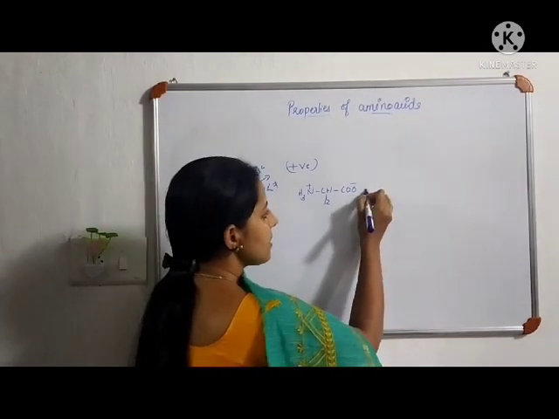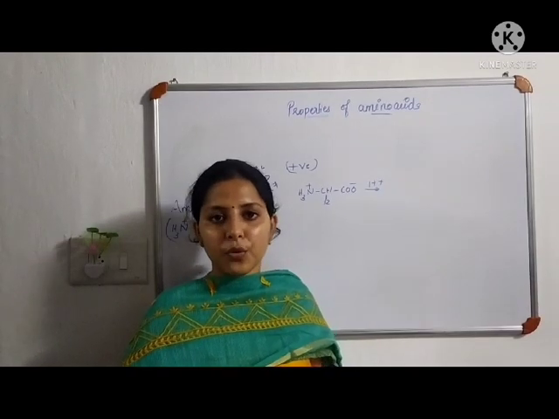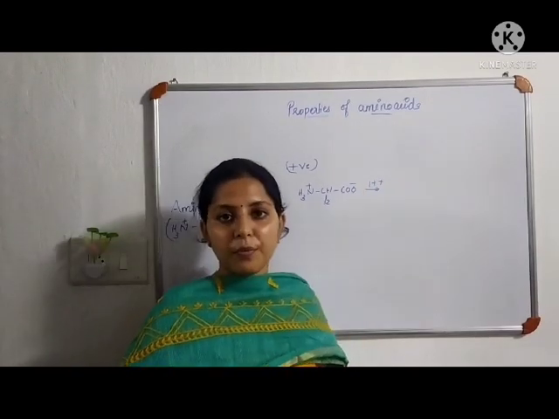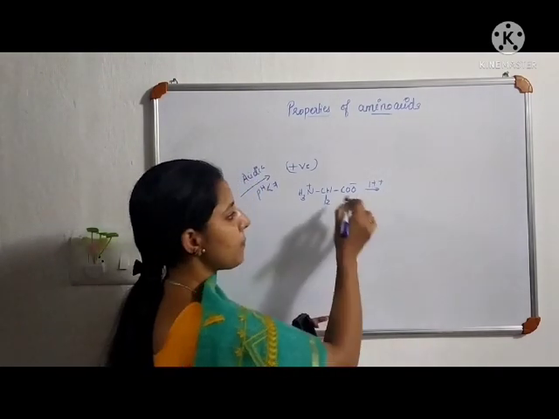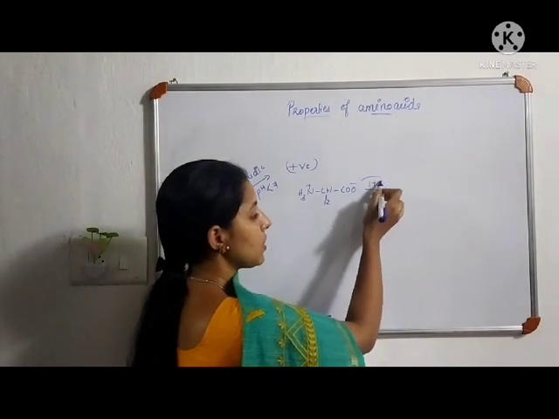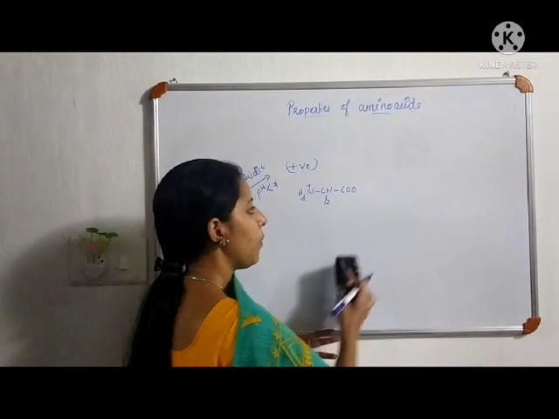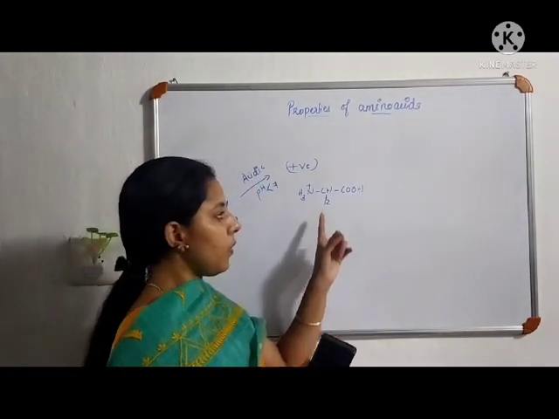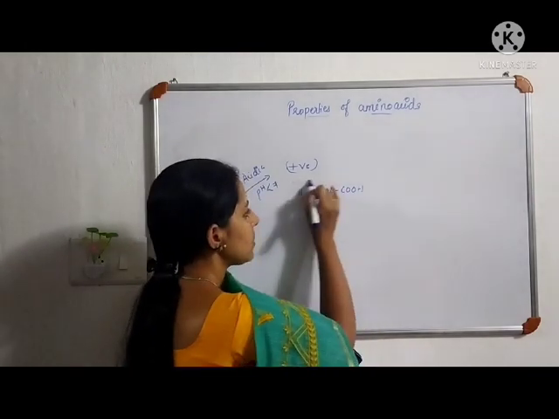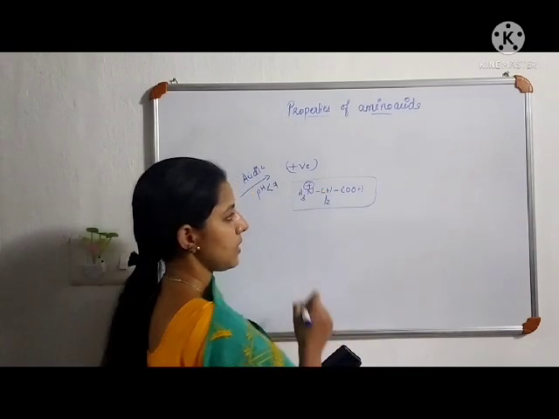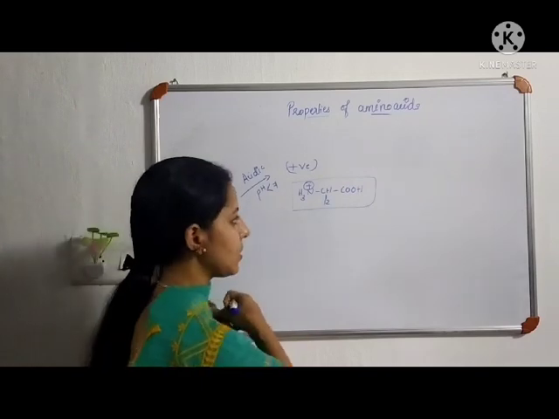And if we place such an amino acid in an acidic medium, meaning the medium which contains H plus ions. Acids are proton donors, so an acidic medium contains lots of protons or H plus ions. So this H plus ion gets attached to this COO minus. Opposite charges always attract. Now that becomes COOH. So this COO minus gets neutralized by accepting a proton. Now the charge of this ion is positive. So that is why in an acidic medium amino acid acts as a positively charged ion.